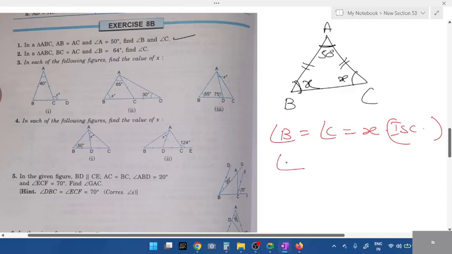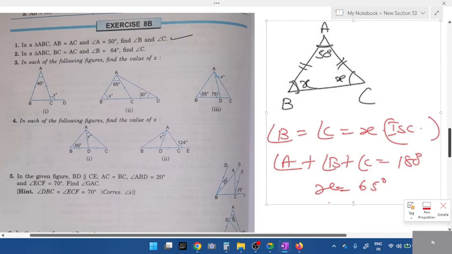Then all three angles are inside the triangle. Use the interior angle concept. Angle A plus angle B plus angle C is equal to 180. X plus X plus 50, do all the calculation. X is equal to 65 degrees. Therefore, angle B and C are 65 degrees each. Is it clear? First one?